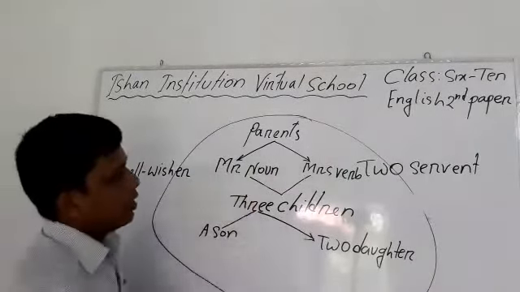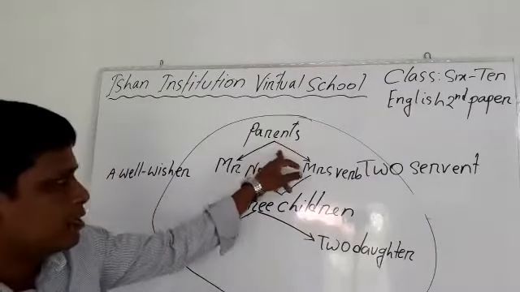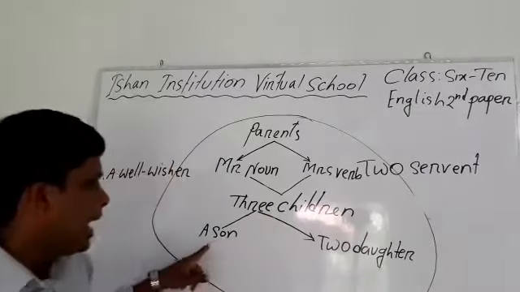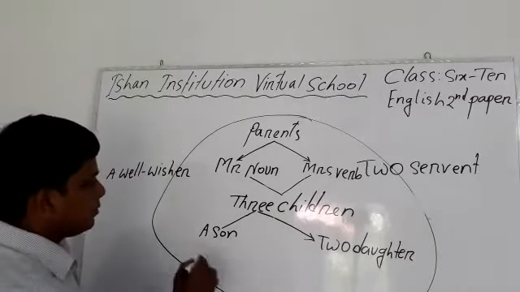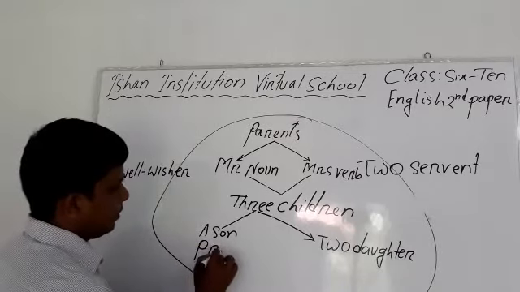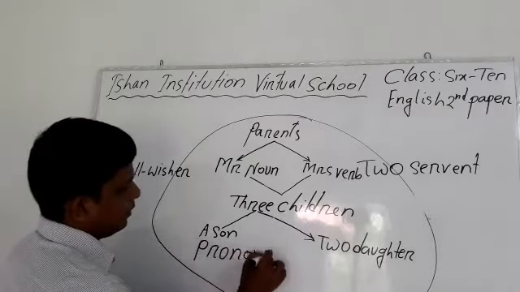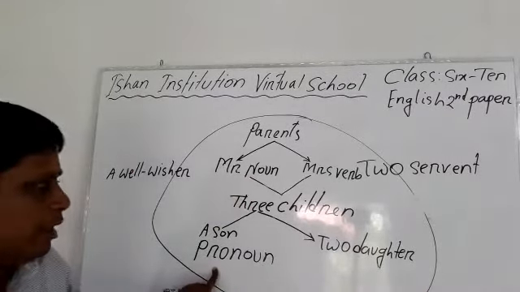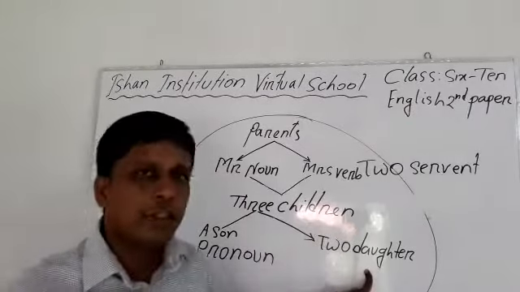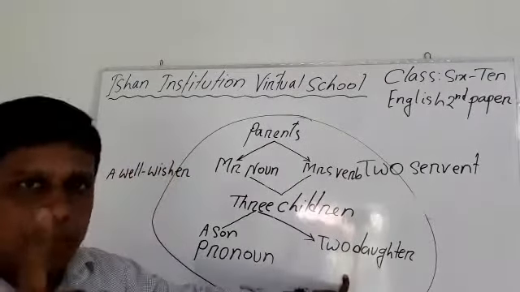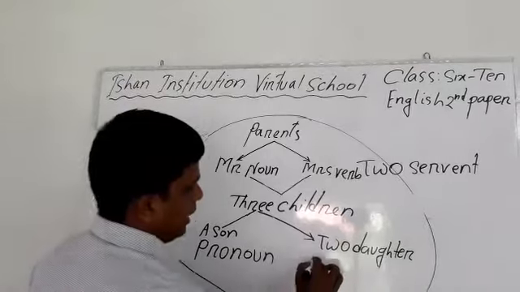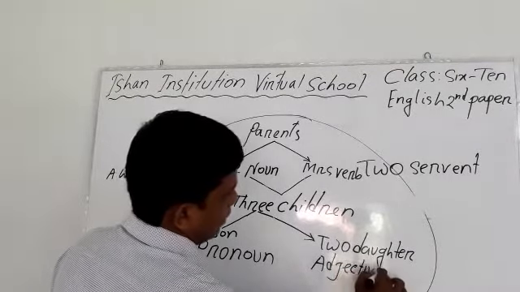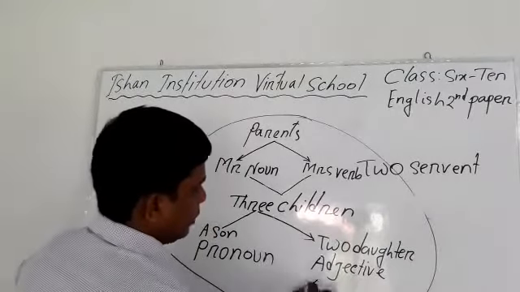From these two members, this couple or these parents have three children here. Among these three children, they have a son named Pronoun, and also they have two daughters, and the names of these two daughters are Adjective and Adverb.